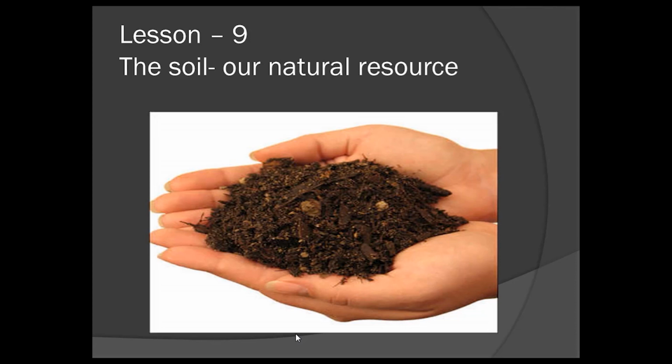Air, water and soil are the gift of nature to man. Soil is needed to grow crops and plants. In this chapter, we shall study about soils, their formation, types and where they are found in different parts of India. And also we will learn about conservation of soil and its importance.